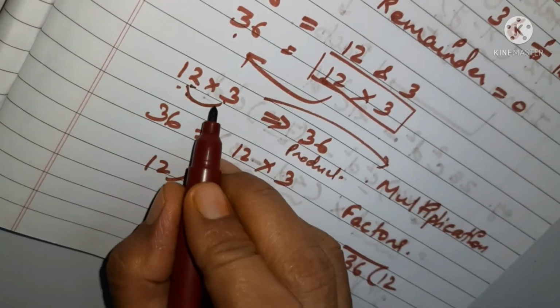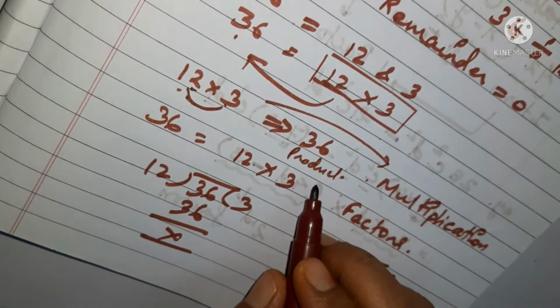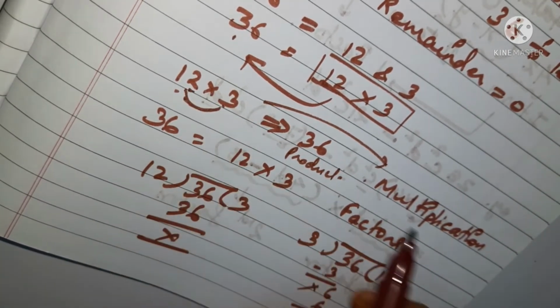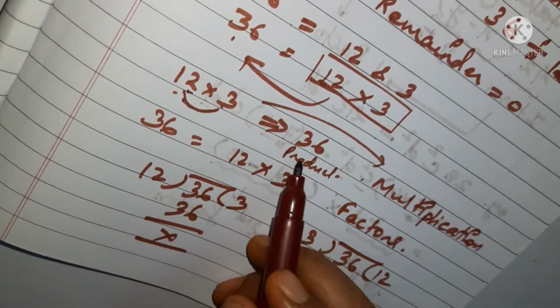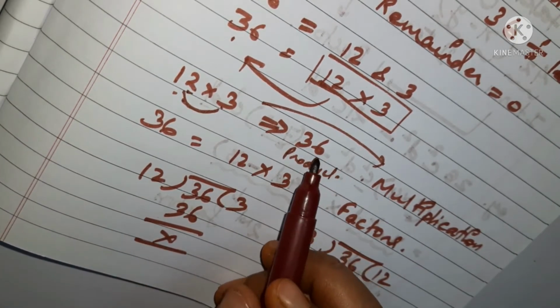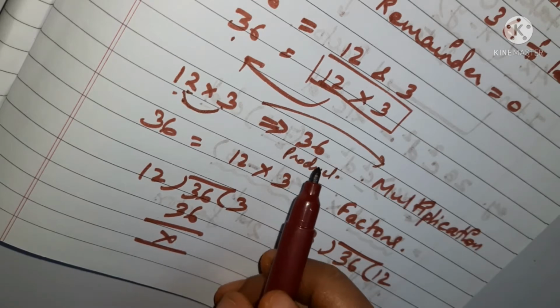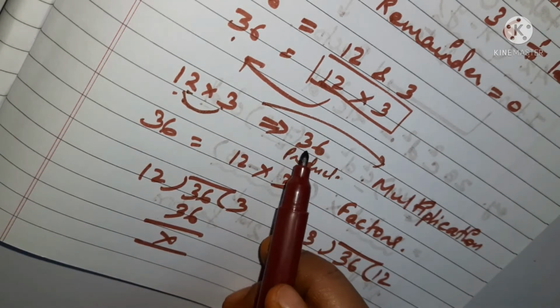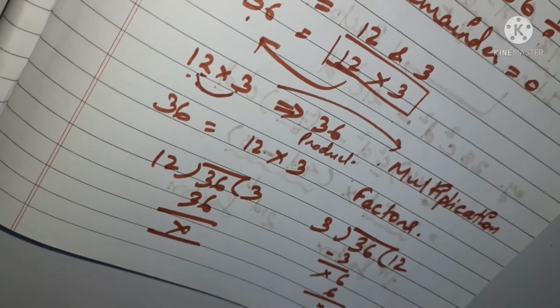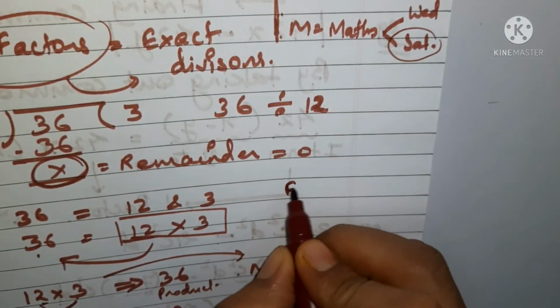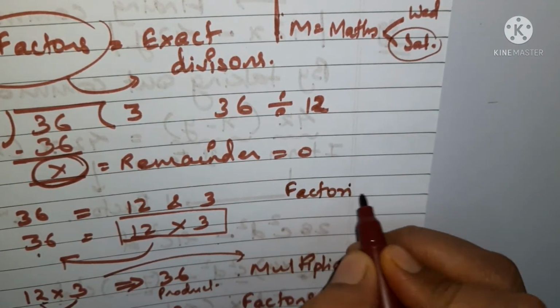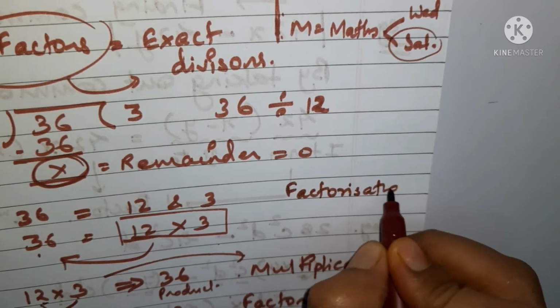When 2 numbers are taken, say for example 12 and 3, and you get 36 as a product, then the process is known as multiplication. But when you reverse this process, that is, when you find the numbers from which this product has come out, when you find the exact divisor. Actually, what is a factor? A factor is an exact divisor, and factorization is finding factors.